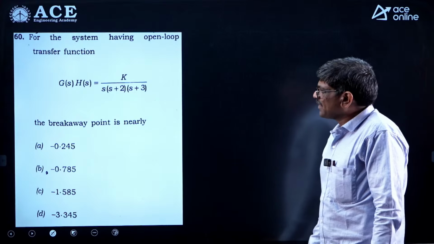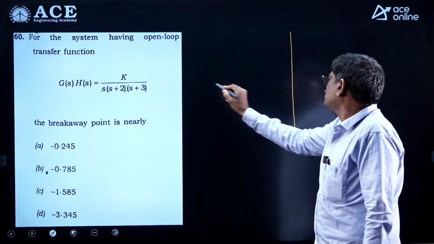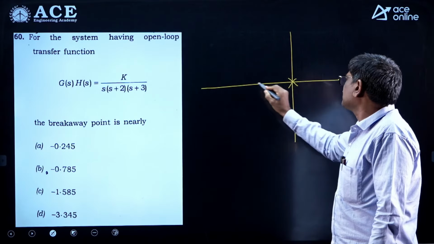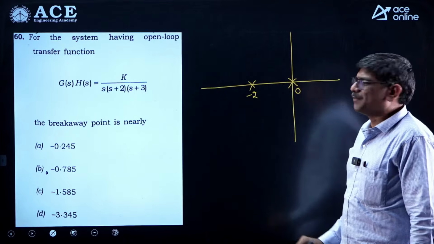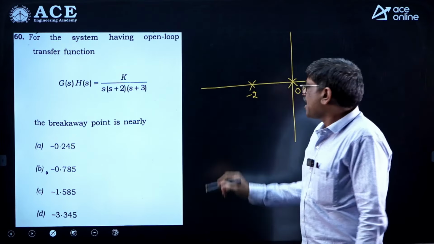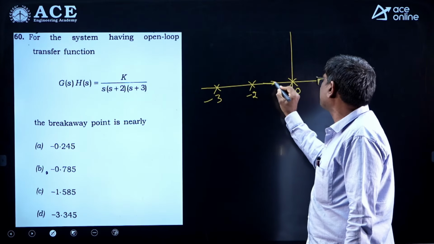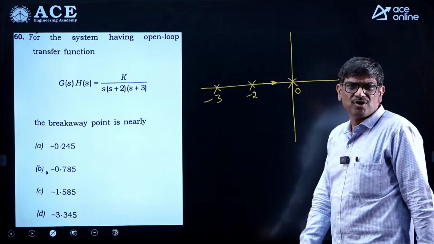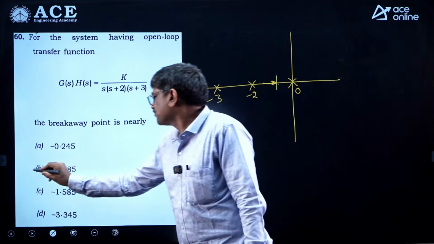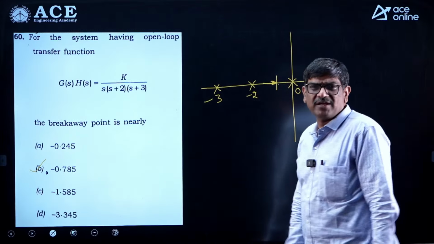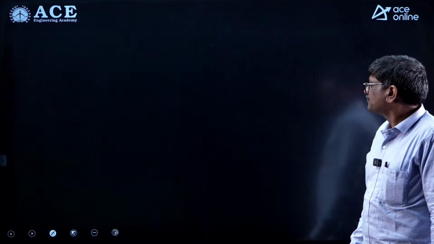So here a system is given, asking for breakaway points. Actually if you have only 2 poles, then the break point is the midpoint. For example, 0 and minus 2 are there, no doubt the break point is minus 1. As one more pole is added at minus 3, the break point, the branches shift towards the right, addition of poles we used to discuss, no need to calculate. We can say the answer is minus 0.785. Or you can differentiate, you can go by procedure, you can get the answer.